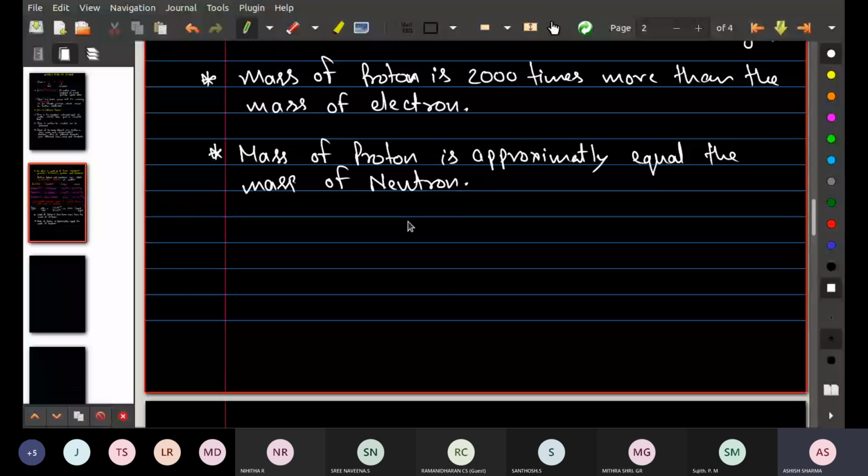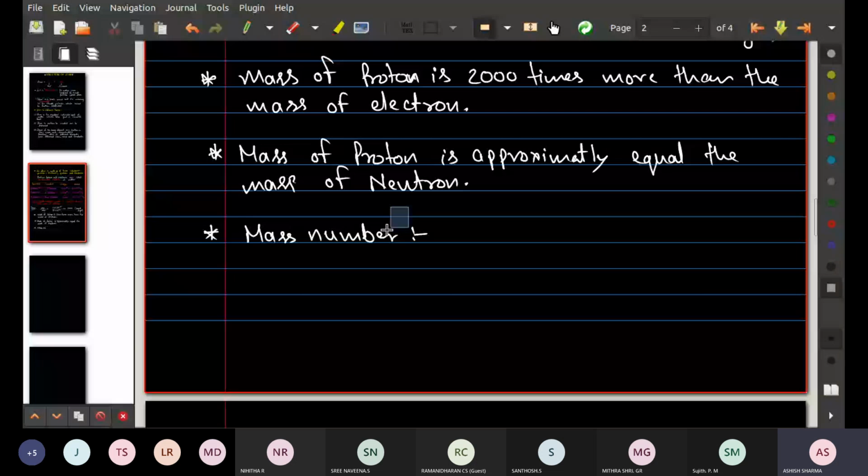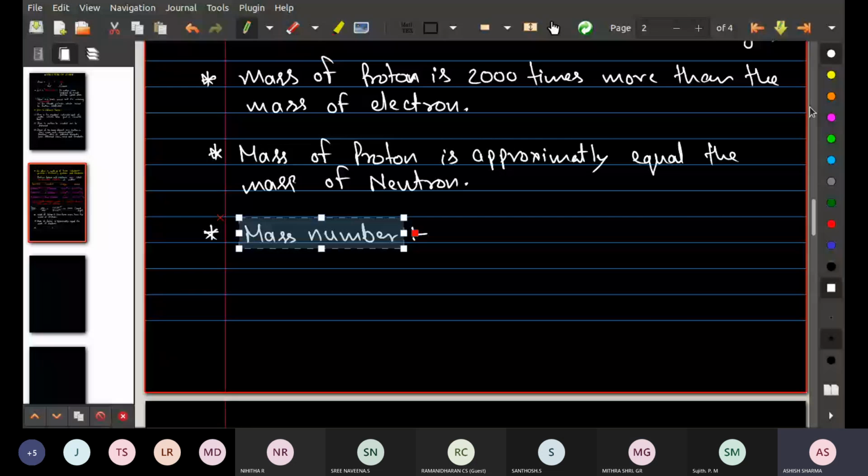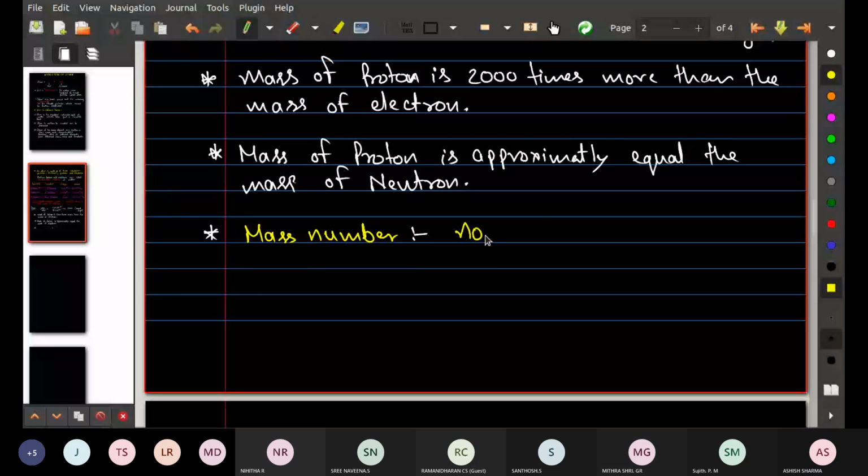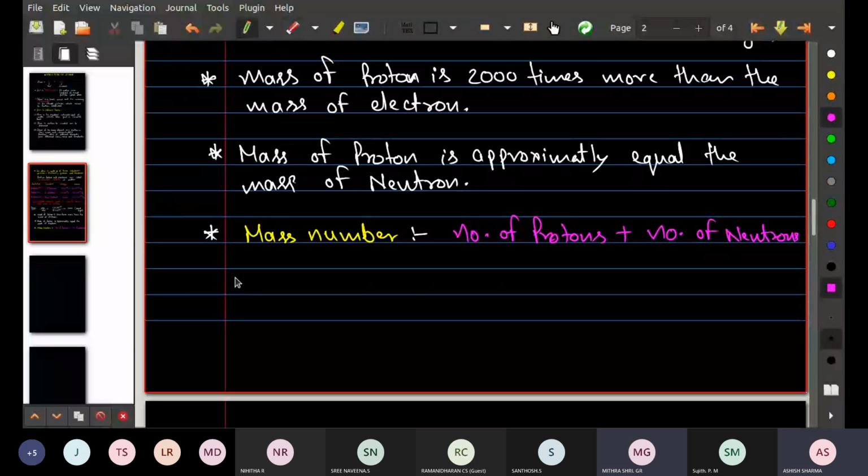No, sir. Very good. Okay, one more thing I'm going to tell you. I already told you what mass number is. You should know again what mass number is. Mass number is just the number of protons plus the number of neutrons. That is known as mass number.